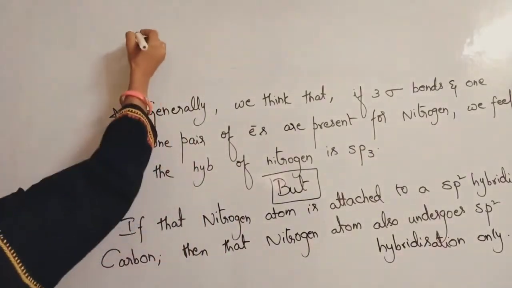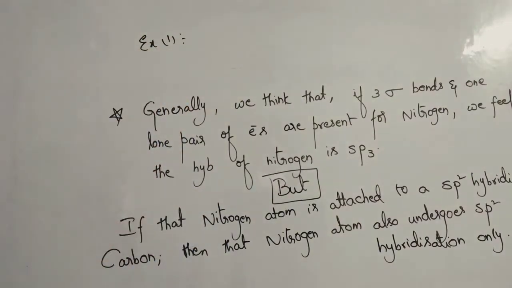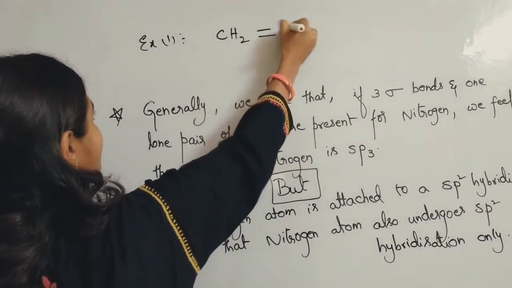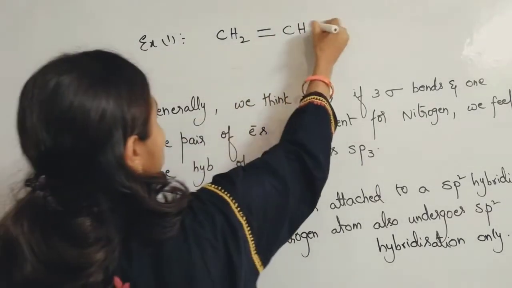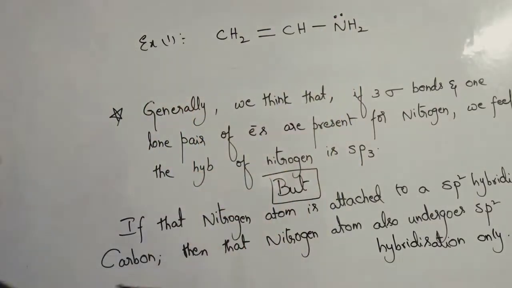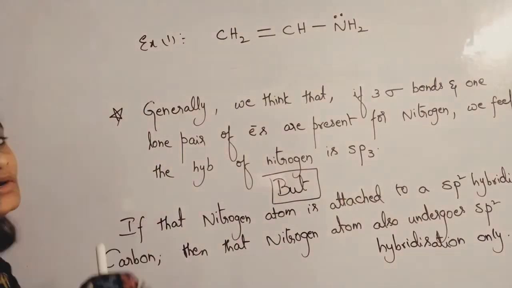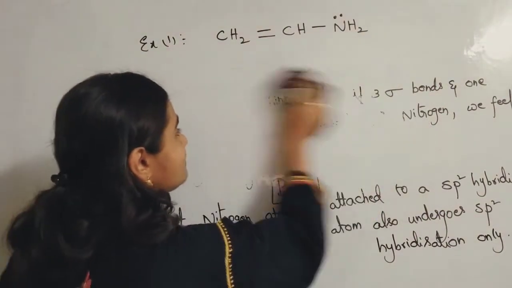Right? So example 1. Let us take example 1. Suppose you consider this molecule: CH2 double bond CH single bond NH2. This compound is there. Here you are finding the hybridization of nitrogen. Look at the molecule carefully.